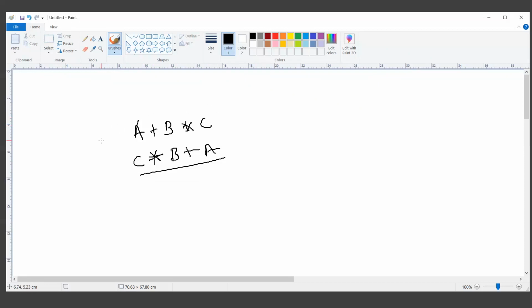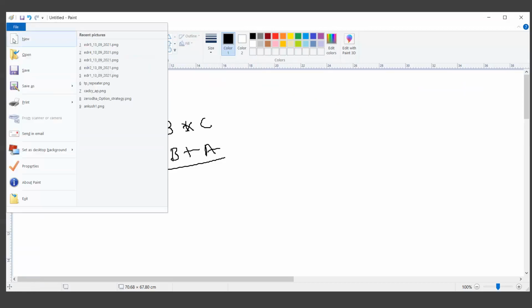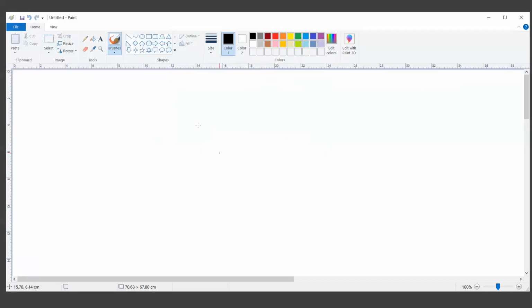Now, how will this postfix conversion help us in evaluating? Let me give a small way how you can evaluate. Let's say you have A plus B and you converted this expression, so you have AB plus with you.